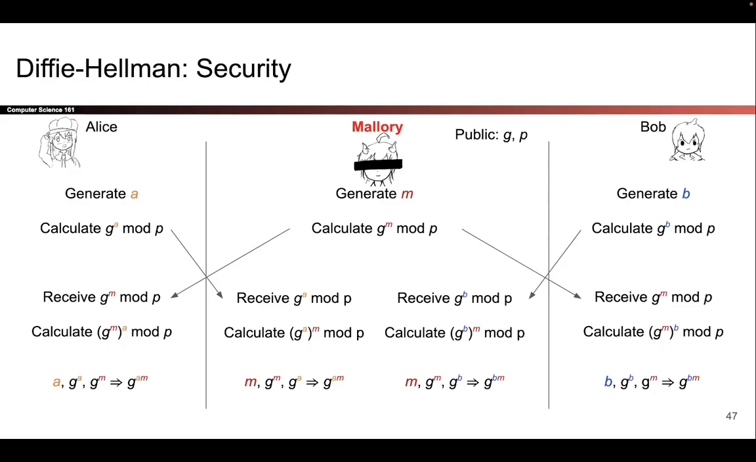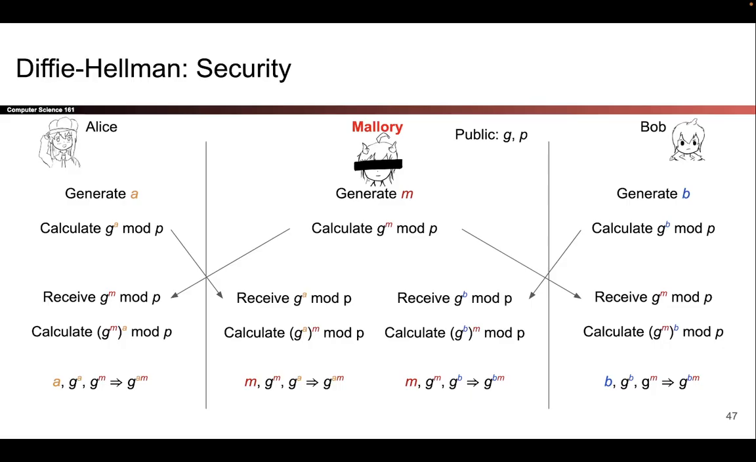So Alice was expecting to receive G to the B mod P, she has instead received G to the M mod P. And Alice and Bob don't know that the value has been tampered with. How would they know the difference between G to the B and G to the M? They don't know which one they were supposed to receive. So they're both going to proceed like nothing has happened.